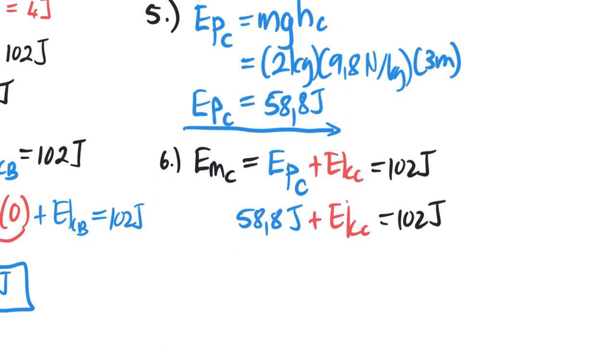So now we can work out the kinetic energy just by subtracting 58,8 joules from 102. We take it to the other side. And what we land up with is that the kinetic energy at C is 43,2 joules.